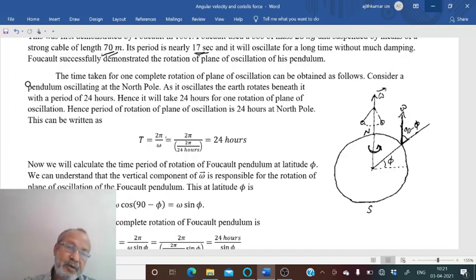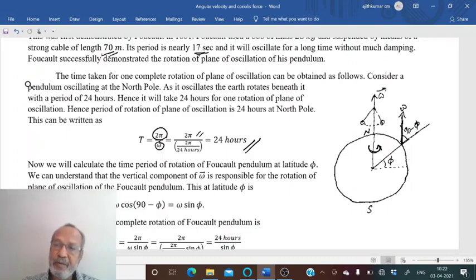So this is the total amount of rotation, 2 pi radians, and divided by angular velocity will be the time taken for rotation. So 2 pi by omega. So this is 2 pi by angular velocity, 2 pi by 24 hours. So you will get 24 hours as the time period of rotation of the Foucault pendulum at the north pole.